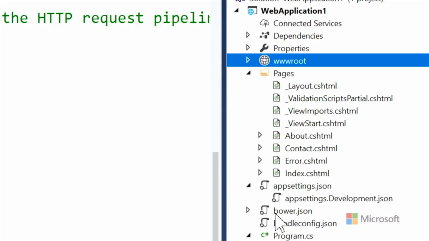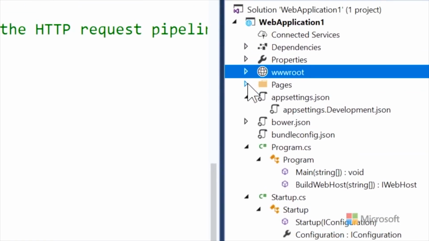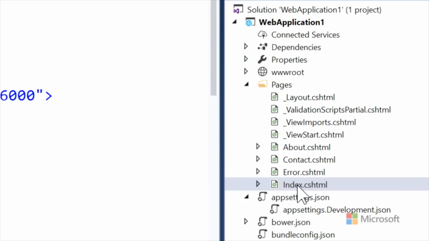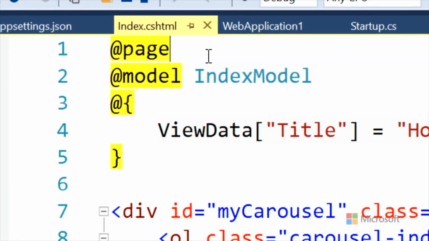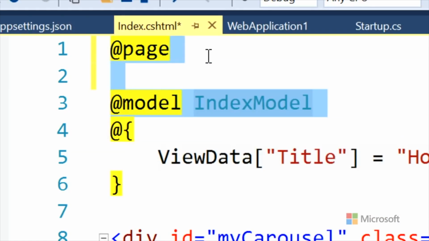So there's one thing that's new, the view imports and layouts. Good point. Remember when we were goofing around earlier, and over here we had our page, and we had inject, and that wasn't enough, and then we needed an @using, and then suddenly we had more directives than we had code.